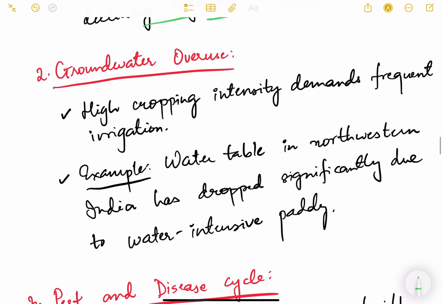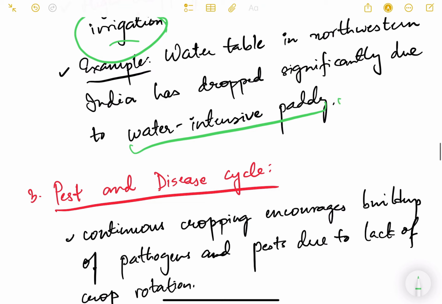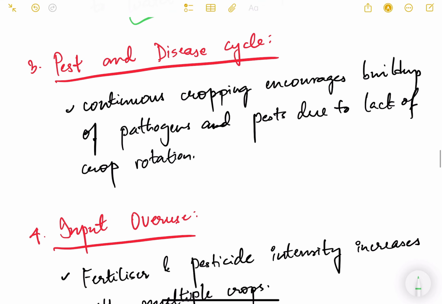Groundwater overuse, high cropping intensity demands frequent irrigation. And an example of this is that the water table in northwestern India, that is Punjab, Haryana, Rajasthan, has dropped significantly due to water intensive paddy production. Pest and disease cycles also happen.